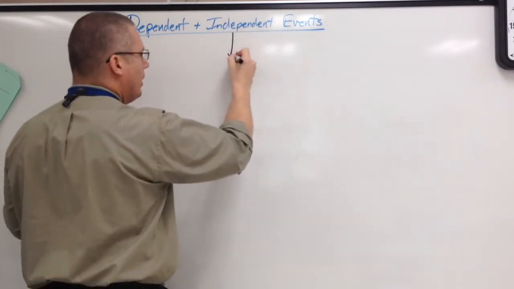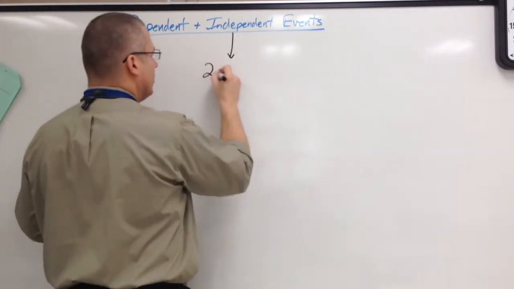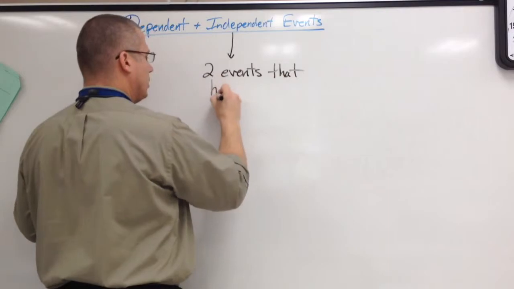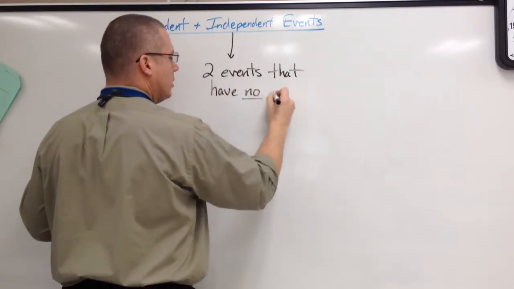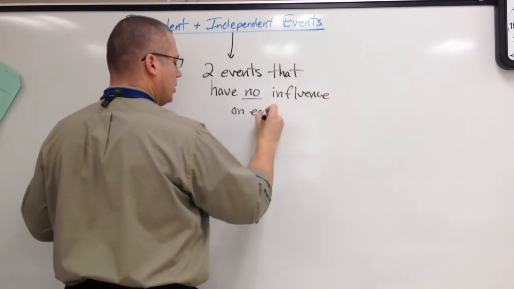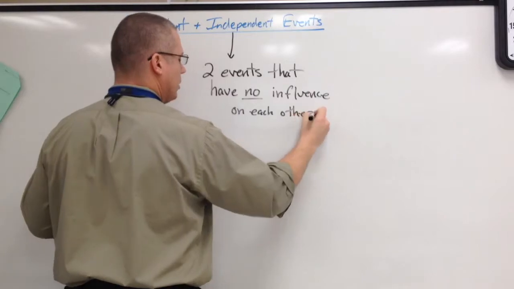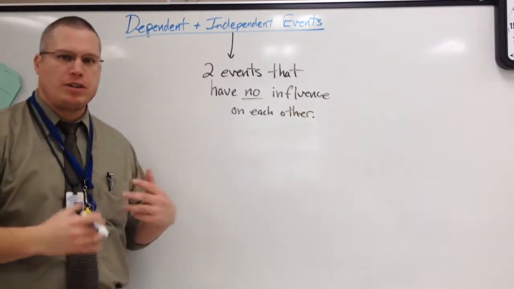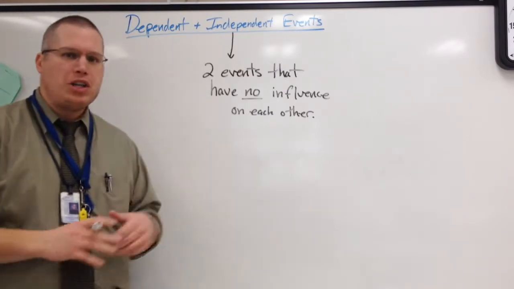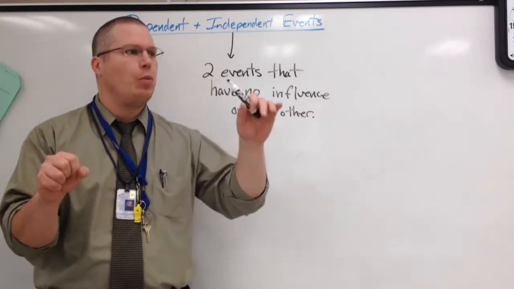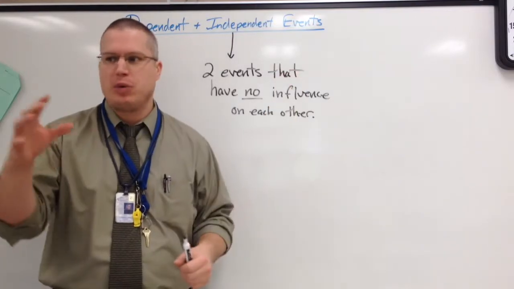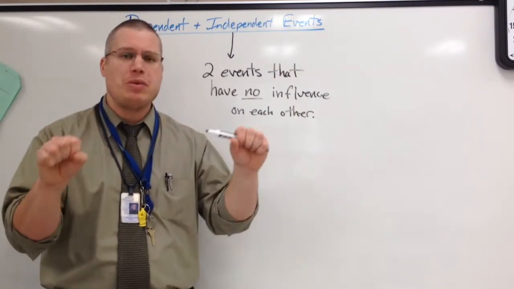Independent is what we've been working with so far. Independent events are two events that have no impact on each other. For example, does what you eat at lunch have any impact on what the weather is outside? The answer is no. It's not going to snow if you eat pizza at lunch. Those two events are independent.